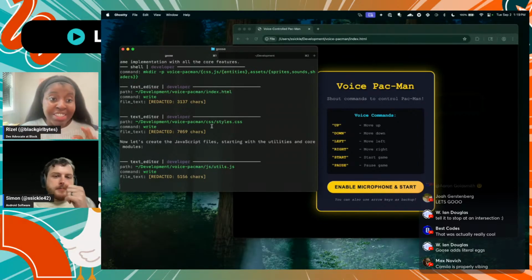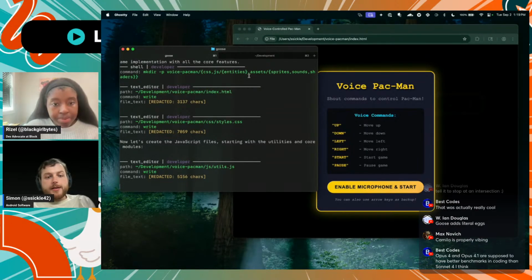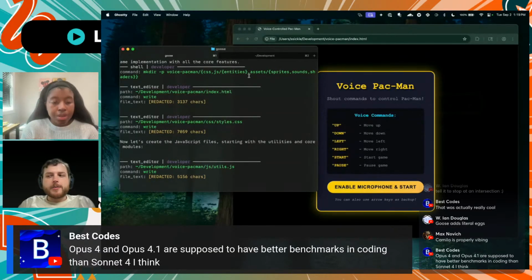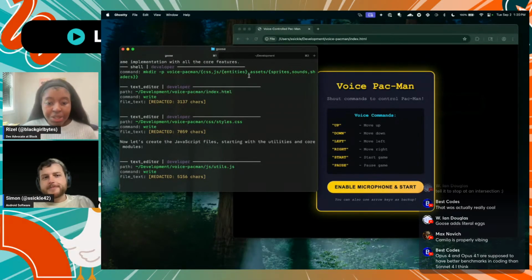Have you been using sub agents by any chance? I've not gotten to subagents quite yet, but it's on my radar. So I'm an Android developer, and one of the things that I want to look into subagents for is copying the iOS features that are already done into Android, and I think subagents would be a perfect use case. Yeah, I think so too.